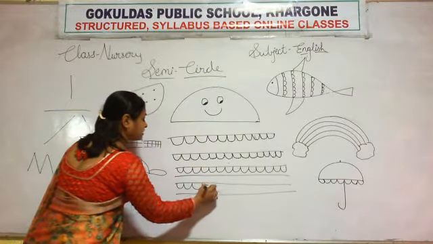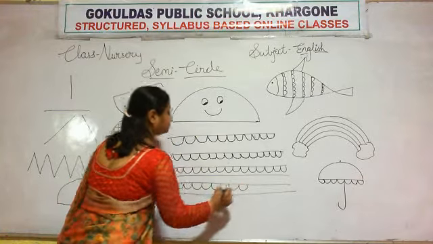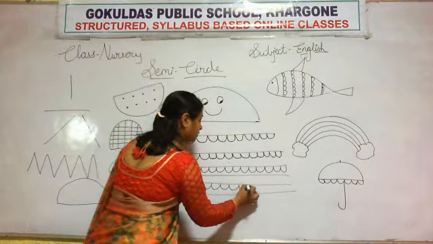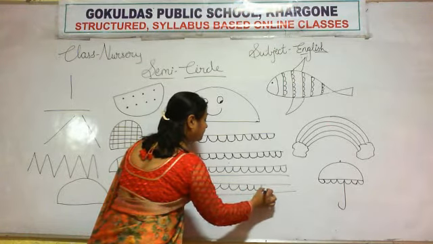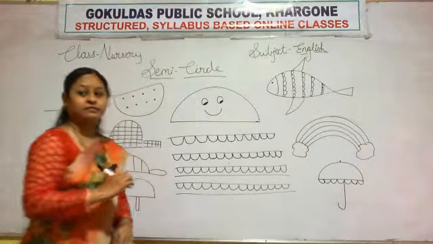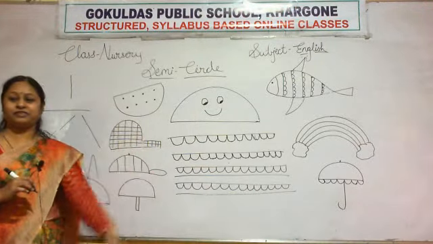Draw a semicircle with crayons in your notebook. You can draw with pencil also, or with crayon, so that your semicircle will look beautiful.